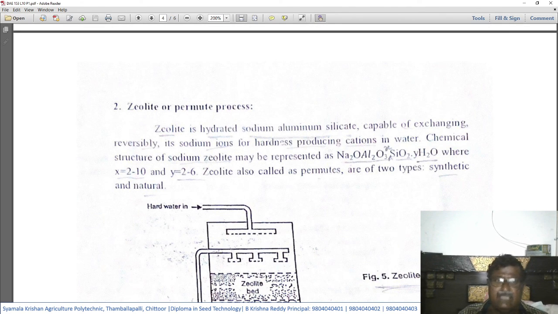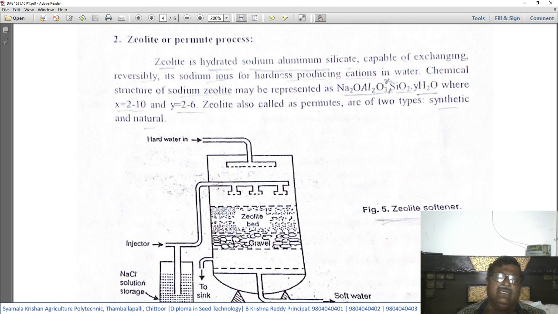The above method is the number one method where lime and soda are used. Then the second method is the zeolite or permutit process. In this process, zeolite is hydrated sodium aluminum silicate. What is that zeolite? The chemical name is hydrated, that is, containing water, sodium aluminum silicate.